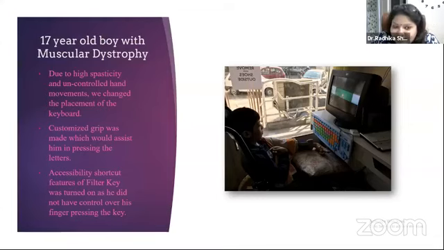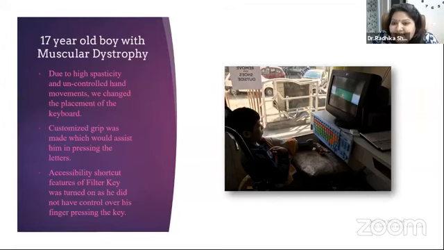When he started with us, the typing speed was 1 letter a minute. The child is no more right now, but before he left, the typing speed was 8 to 10 letters a minute.